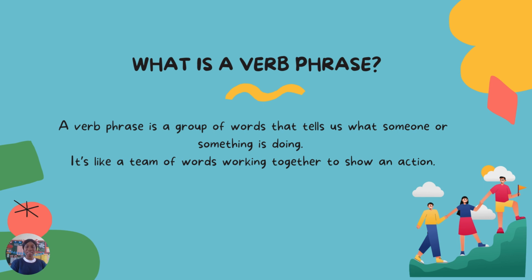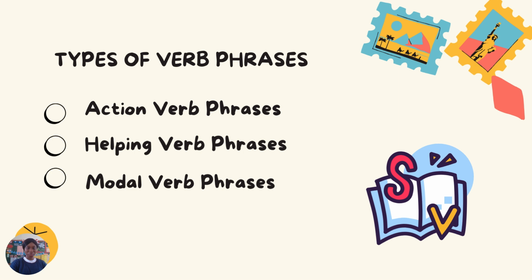If you look at the picture that is here closely, you can see three people, they are a team. They are working together to climb that hill. All of them have one goal. And what is the goal? They want to do the same thing, which is to climb the hill. But they are working together by holding each other's hand, pulling each other up to achieve climbing the hill. So that is what a verb phrase does. It's a team of words working together to show an action. So one word here, another word here, all to just show a singular action.